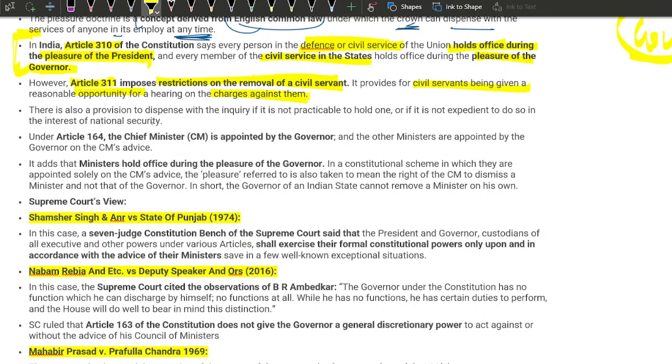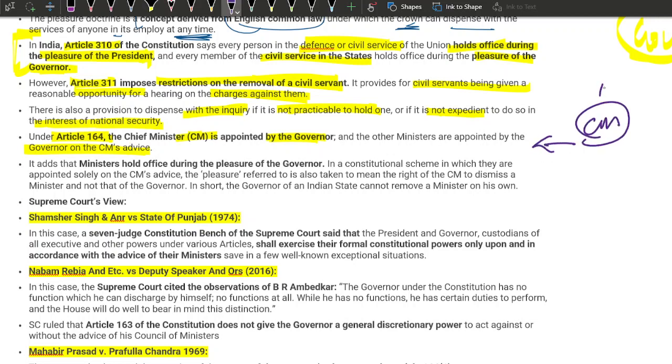There is also a provision to dispense with inquiry if not practicable to hold one, and not expedient to do so in the national security interest. We'll move on. Under Article 164, the chief minister is appointed by the governor, and the ministers are appointed by the governor on the CM's advice. So this is the most important thing.